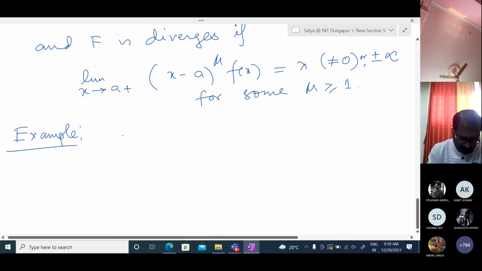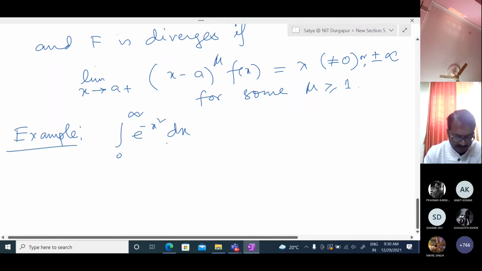So this is convergent: the integral from 0 to infinity of e to the power minus x square dx. This integration is not easy; anyway, we'll learn later on. We can do this integration quickly, but without doing the integration, are we getting some finite value or not? To check that, we can apply the mu test.